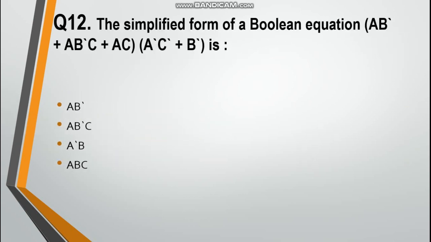Next question is the simplified form of the Boolean equation AB' + AB'C + AC(A'C' + B') is, first option AB', second option AB'C, third option A'B, fourth option ABC. Now the answer is AB'.